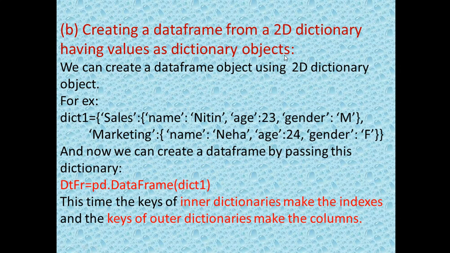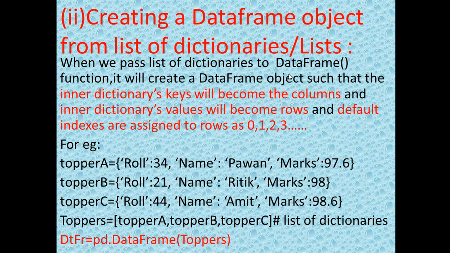That means previously, what we have just learned, was the 2D dictionary where the values were lists, but here the 2D dictionary's values will be the dictionary object itself. We are creating the data frame through 2D dictionaries where the value will be a dictionary itself. If it is like that, how will it be created? So we can create a data frame object using a 2D dictionary object.